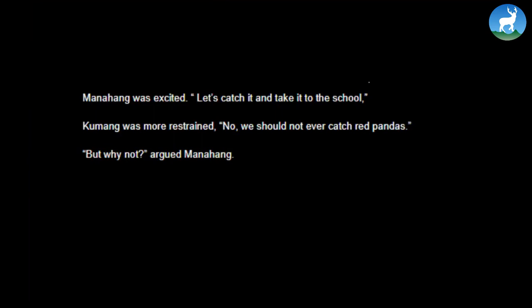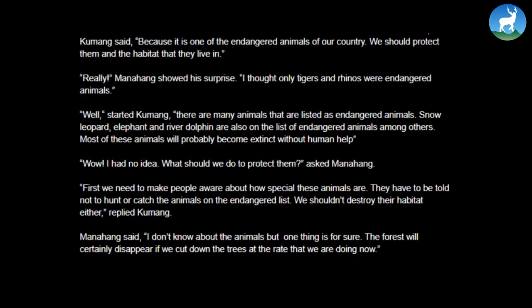Manahang was excited. "Let's catch it and take it to the school." Kumang was more restrained. "No, we should not ever catch red pandas." "But why not?" argued Manahang. Kumang said, "Because it is one of the endangered animals of our country. We should protect them and the habitat that they live in." "Really?" Manahang showed his surprise. "I thought only tigers and rhinos were endangered animals." "Well," started Kumang, "there are many animals that are listed as endangered animals. Snow leopard, elephant, and river dolphin are also on the list of endangered animals, among others."